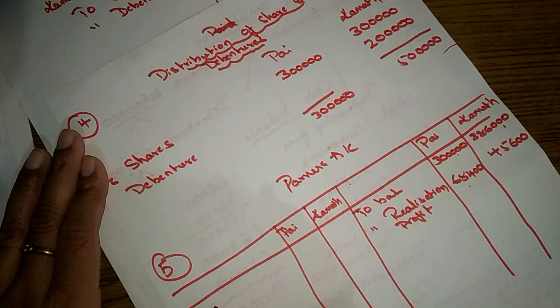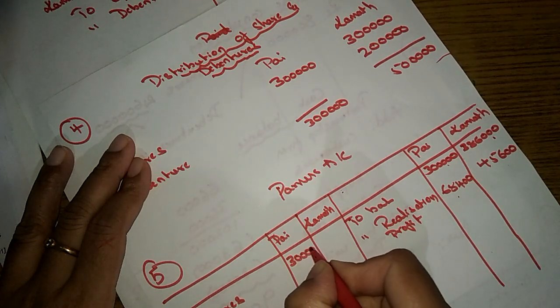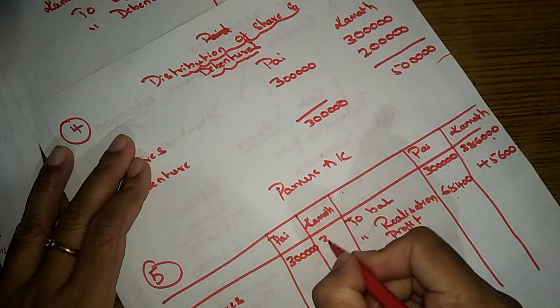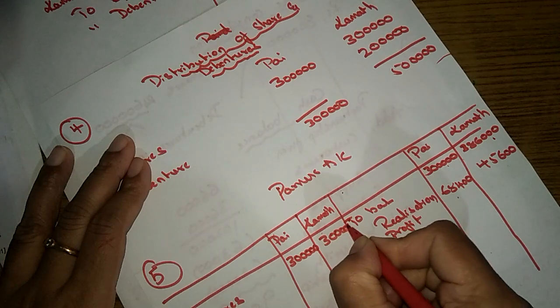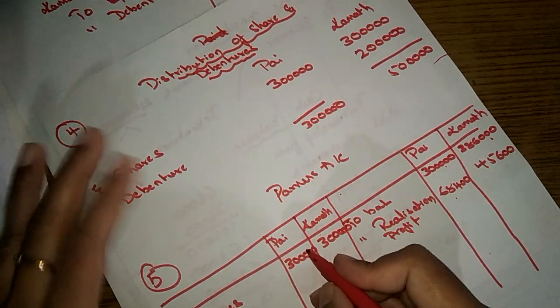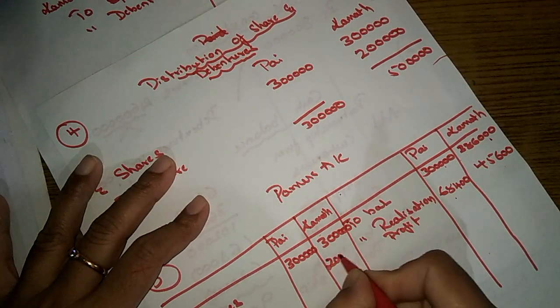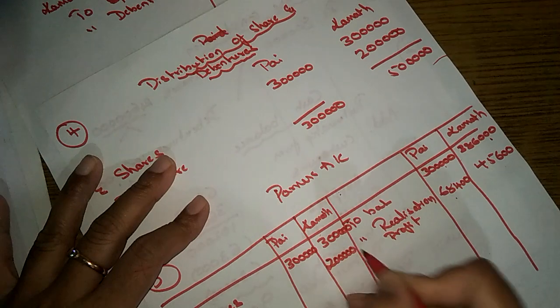How much equity shares did he get? 3 lakhs. And how much did Kamath get? 3 lakh shares. And debentures, how much did Pi get? No, all the debentures were taken by Kamath.